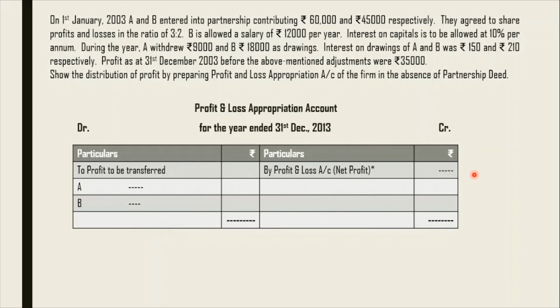So the first step will be, of course, transferring the profit, and the same profit will be distributed between the partners now, but not in an agreed profit sharing ratio. In fact, it is distributed equally between the partners. So when there is no deed, only the profit is to be provided, and that too in an equal ratio, not in an agreed ratio.